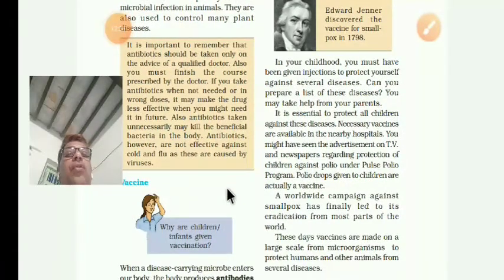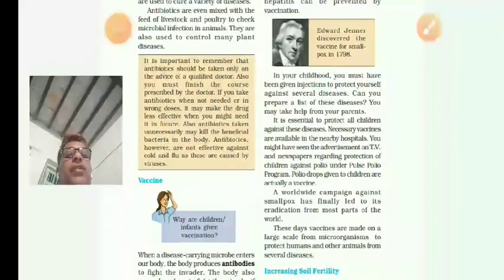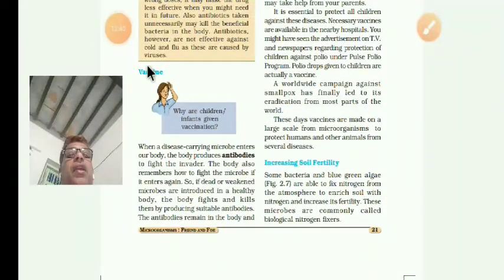Now we'll see vaccines. What is a vaccine? Vaccine. You know that children, infants, small babies, are given vaccination. Why? When disease-carrying microbes enter our body, the body produces antibodies. Antibodies are protective proteins that fight the invader, the attacker.